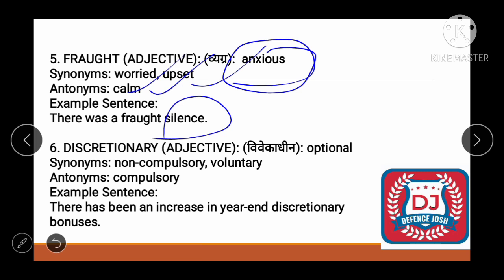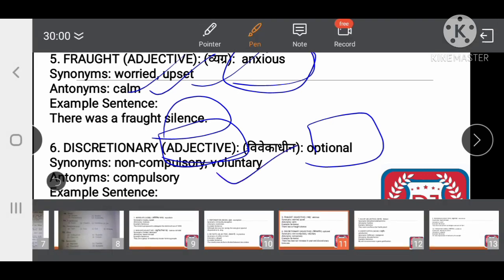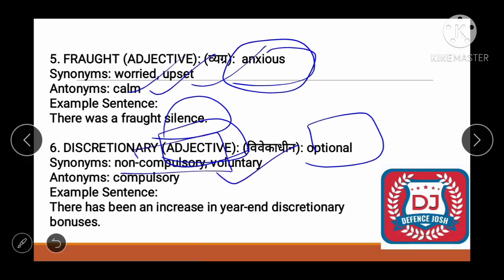Discretionary is an adjective which means optional, voluntary, and not compulsory. So opposite would be compulsory. Let's form an example. There has been an increase in air and discretionary. Okay, so we have learned that discretionary means optional, right?